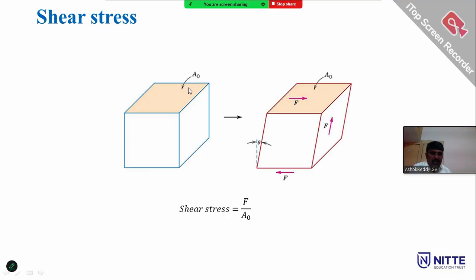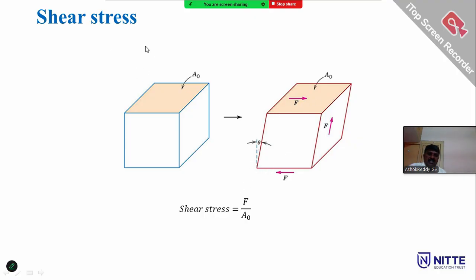When you take a hammer and apply a tangential force on the top surface, the cube changes slightly. Its shape changes; the original shape of the cube bends slightly, and that change is denoted by theta.